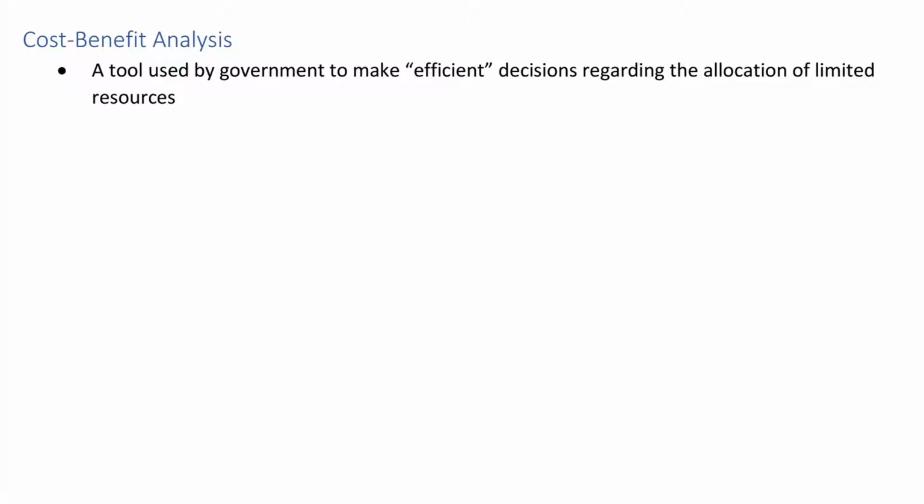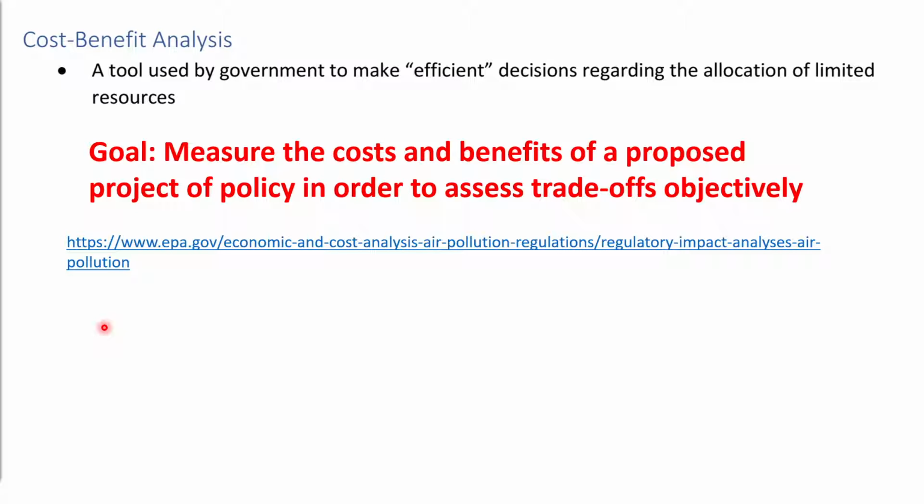Cost and benefit analysis is a tool used by government to make efficient decisions regarding the allocation of limited resources. Every government has multiple projects that they like to fund, but they need to make an objective decision on which policy and which proposal to actually go through. Okay, so let's take a look here.